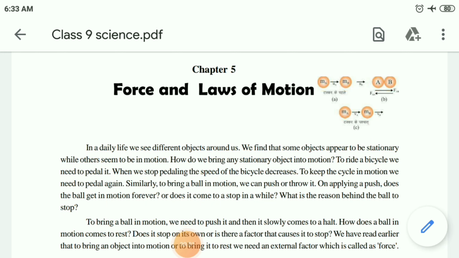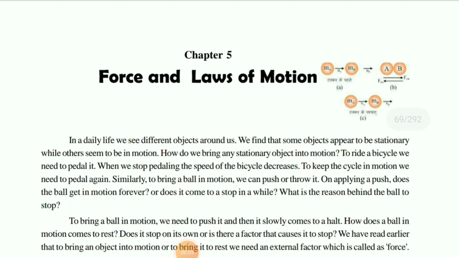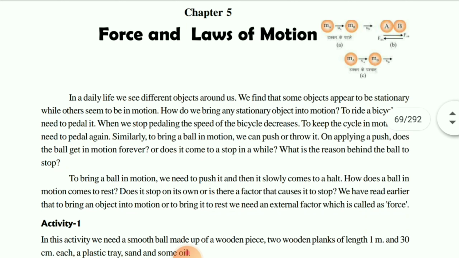Good morning, students. Today we are going to start lesson 5, that is force, law and motion. As you studied in the last class about motion and its laws, today we will see further.